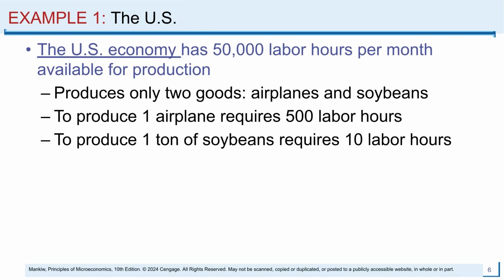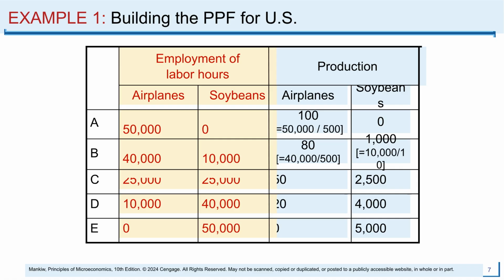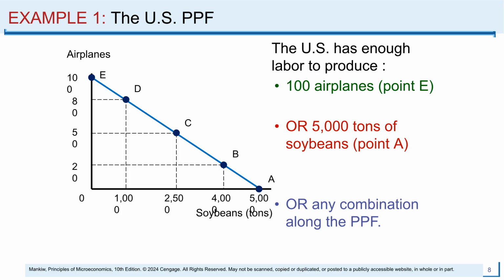For our example, the US economy has 50,000 labor hours available. It produces airplanes and soybeans, with production requirements of 500 hours per airplane and 10 hours per ton of soybeans. This table outlines the US production possibilities based on labor allocation. By distributing hours between airplanes and soybeans, we can identify various production points. The US production possibilities frontier, or PPF, visualizes these trade-offs. The US can produce 100 airplanes, 5,000 tons of soybeans, or any efficient combination along the line.